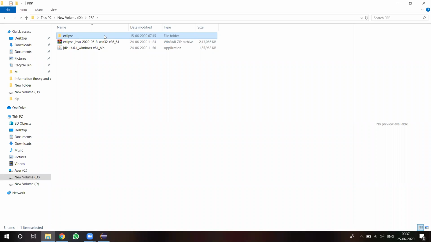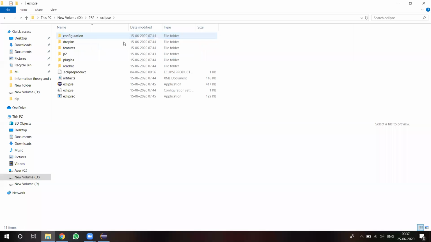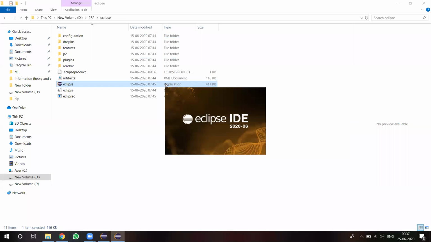Once the Eclipse download is completed, unzip Eclipse. After that, the Eclipse folder will contain these files. Just open that Eclipse icon, the Eclipse application. Then Eclipse will be opened like this.